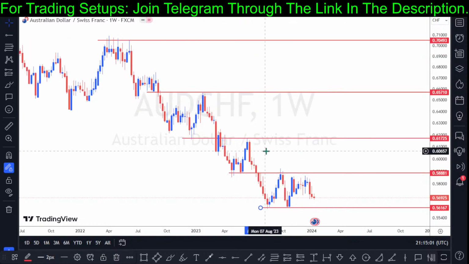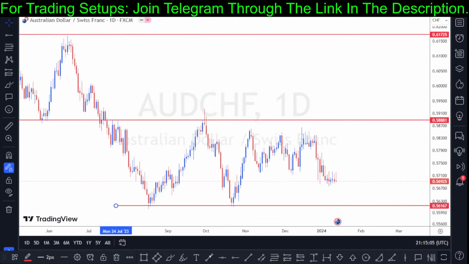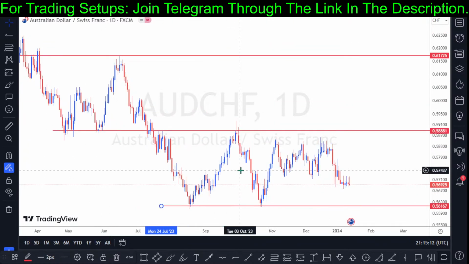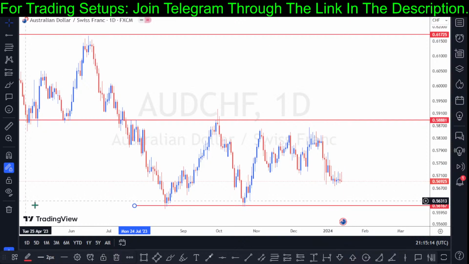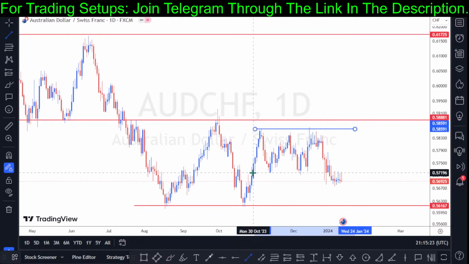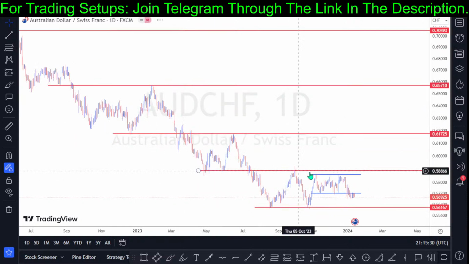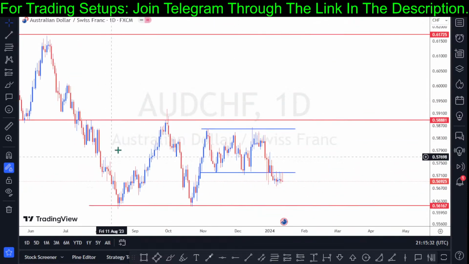Now that we have marked this key level structure, we can move to the day chart to see how this key level aligns on the day chart, right? Now, this is what we have on the day chart. On the day chart, we have a choppy market. We also have some ranging medium right here on this price chart. You can see that. We have another key level support right there. So this is a very complex chart pattern. This is a ranging medium right here, and then a choppy medium. We have price bouncing up and down.